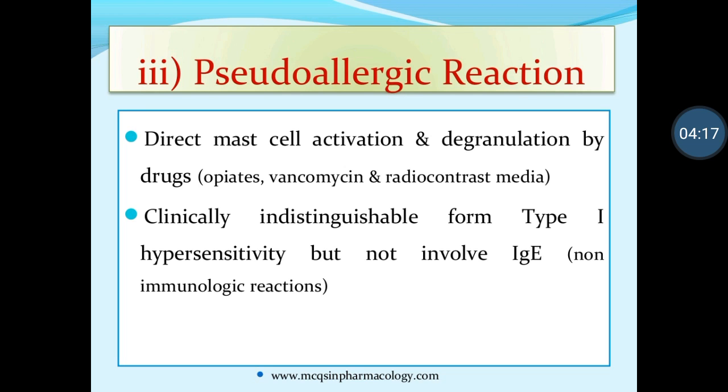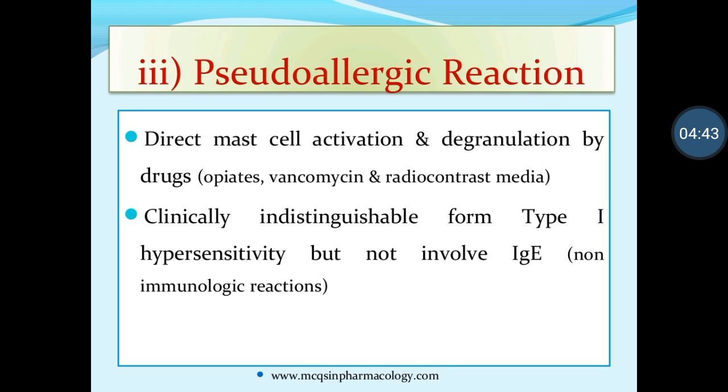Degranulation means what? Granules are present in the cell. Mast cells or other cells contain granules of particular molecules, like histamine, 5-hydroxytryptamine meaning serotonin, then PAF, platelet activating factor, then leukotrienes, interleukins.